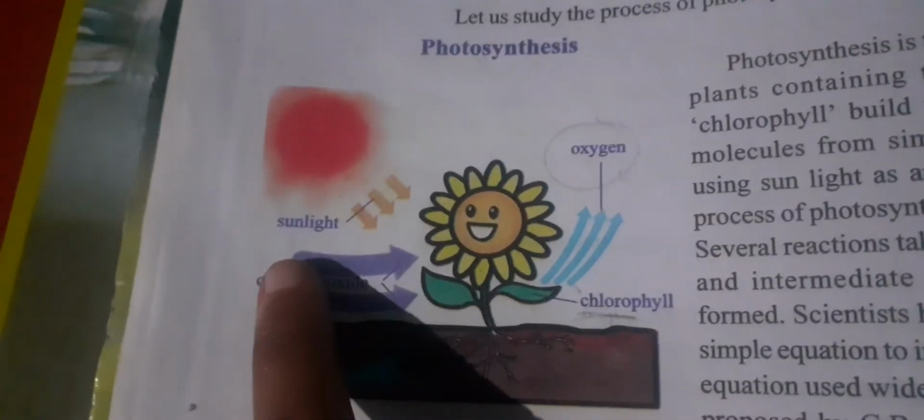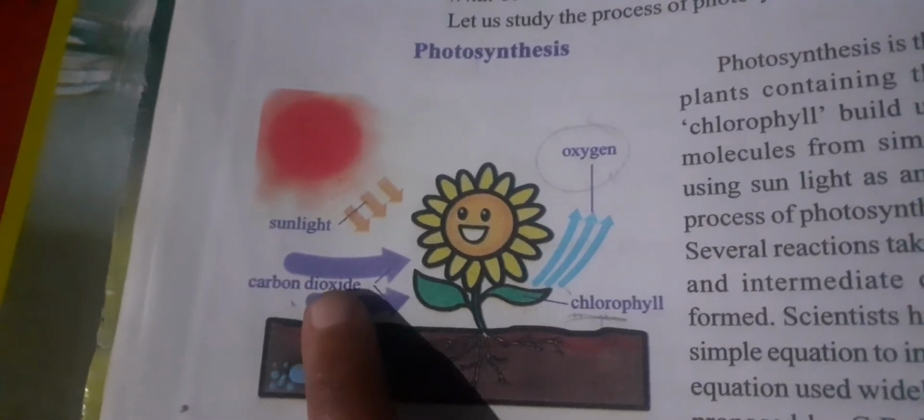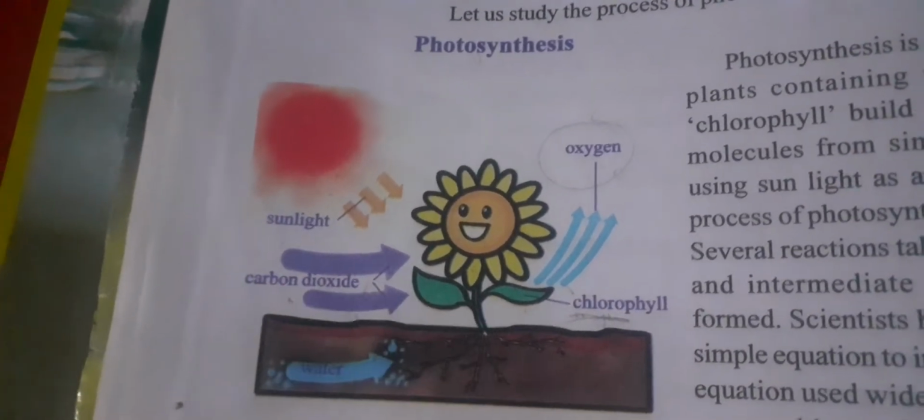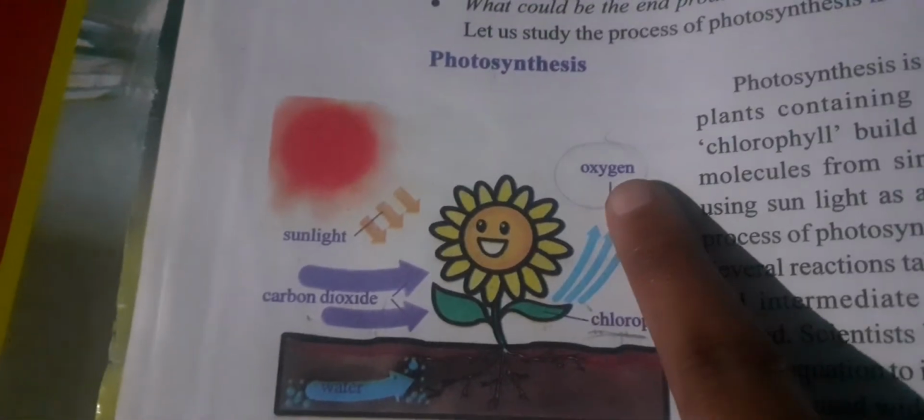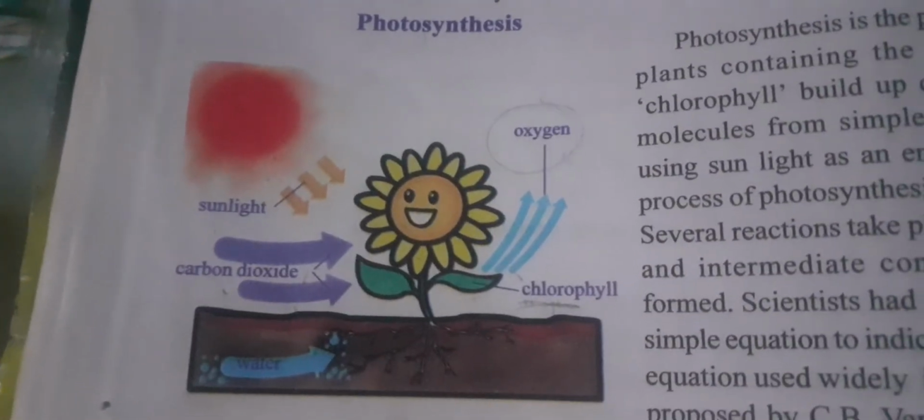Did you get my point? It is simple. Here light is there, carbon dioxide is there, water is there, and chlorophyll is there. In the presence of light and chlorophyll, by utilizing carbon dioxide and water, the plant produces food. What type of food substance? Like glucose and starch, and releases oxygen as a waste material. So photosynthesis is a complex process in our nature.